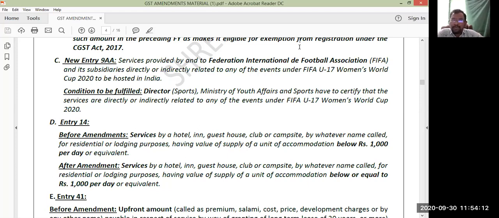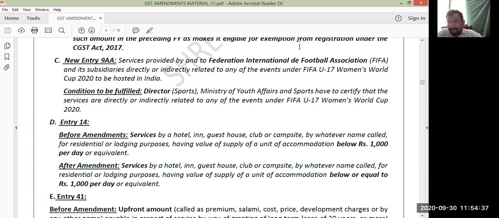So it would have actually started on February 17th, and around March 7th it would have completed. But because of Corona, this prestigious event has been postponed. The Olympics itself has been postponed to the next year, right? So, the FIFA Under 17 Women's World Cup.